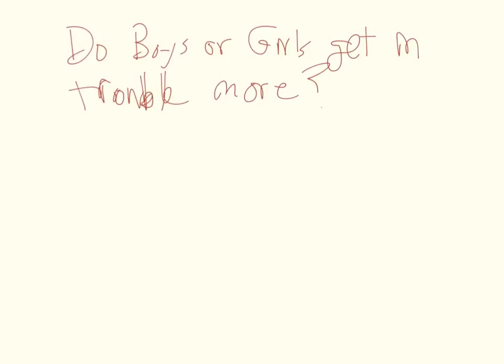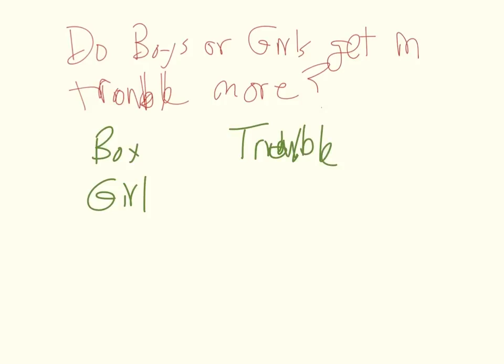Anyways, when we're doing the conditions, we're also just going to remember and go through a couple of the other ideas as I go through this. So first off, do boys or girls get in trouble more? You're automatically thinking, I hope, what are my variables? My variables are going to be boys and girls, and my other two variables are going to be in trouble, T-R-O-U-B, pretend that says trouble, and not in trouble.